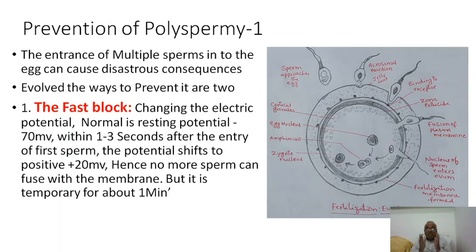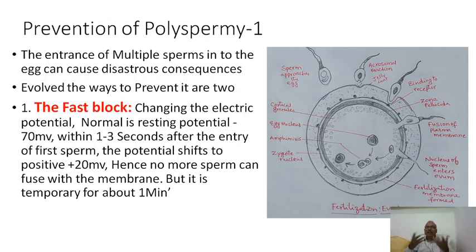How does the fast block occur? Soon after the entry of the sperm, the resting potential of the egg membrane, which is -70, is now depolarized to become +20. Minus 70 means allowing the sperm to come. Sperms will come into the egg only when the resting potential is there. But after the entry of the sperm, sodium ion influx occurs, depolarization occurs, and the membrane potential changes to positive 20. And this change of potential doesn't allow all other sperms to penetrate.